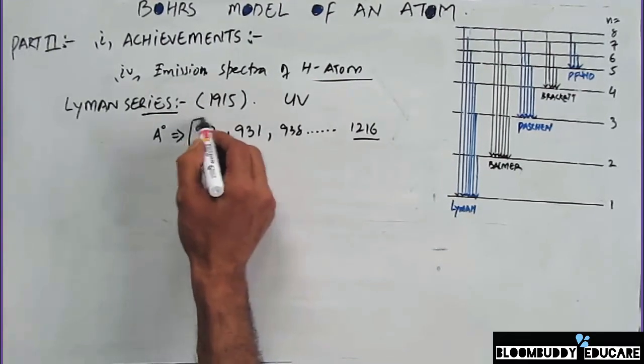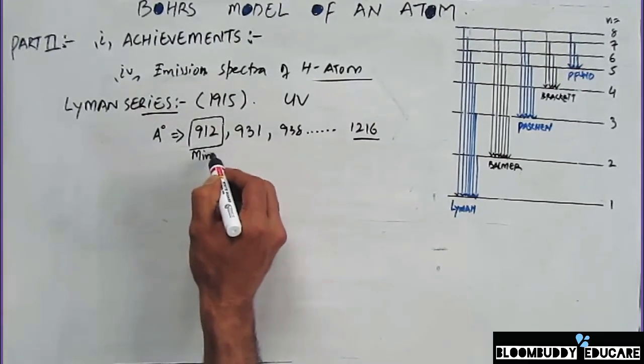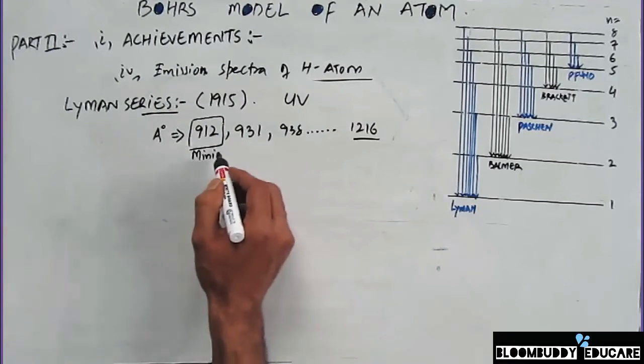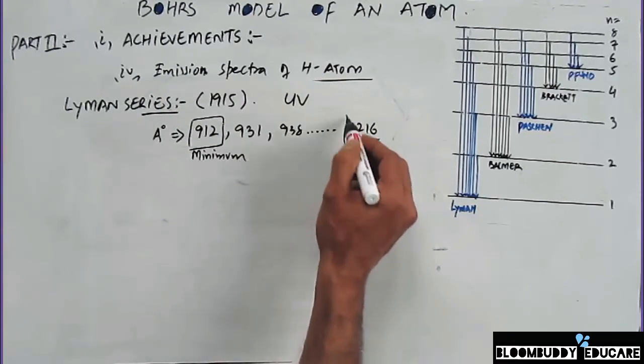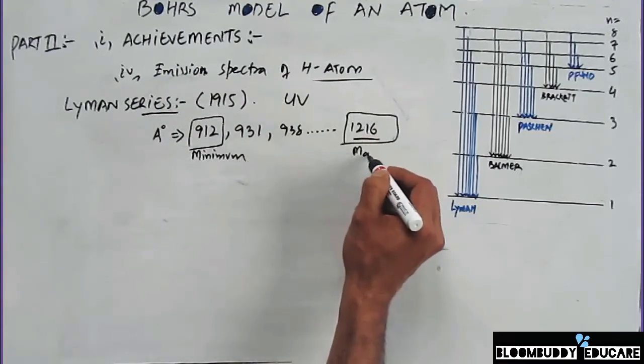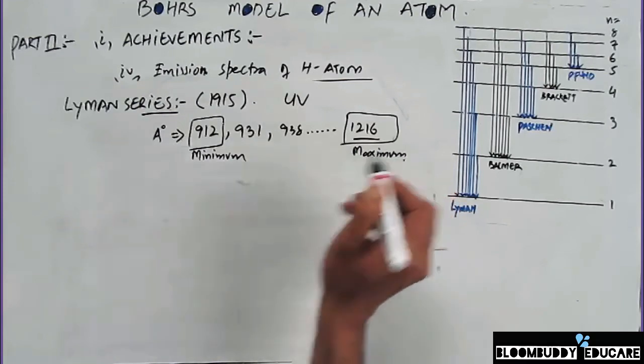So the minimum wavelength is 912. It's very important from the examination point of view, the minimum, and the maximum wavelength that's obtained is 1216.